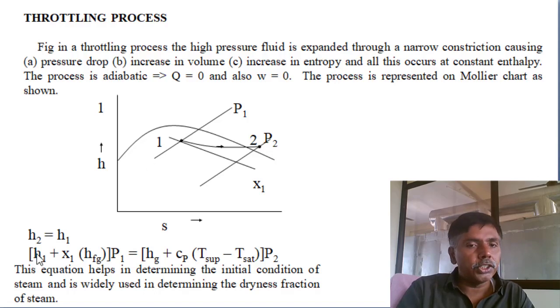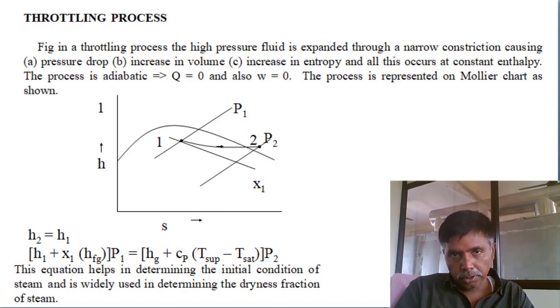The initial condition is the wet region, no doubt. So h1 = hf + x1 hfg at P1 pressure, equal to, because enthalpy is constant, the next one. If it is superheated, then hg + Cp (T superheat minus T saturation). Determine the T superheated condition. If from the Mollier diagram we find the next condition is also wet, write the same equation at P2 pressure and determine the dryness fraction. So it is a very simple method; throttling we can easily calculate using the Mollier diagram.